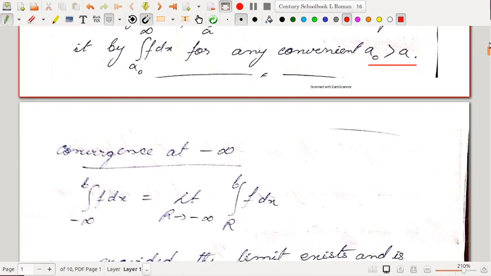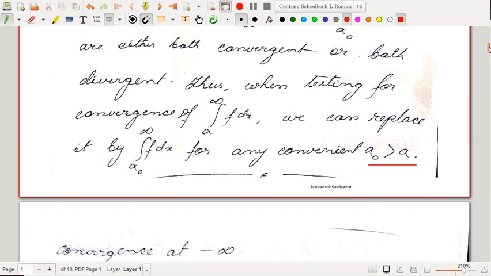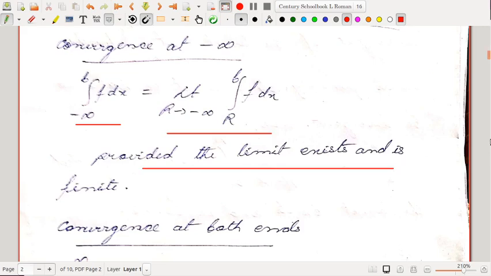But we have to be careful that the range of integration that we choose should not have any points of infinite discontinuity. In that case we have to do something else, which you will see in the next pages. Similarly, minus infinity to b f dx is equal to the limit of r tends to minus infinity of r to b f dx, provided the limit exists and is finite.